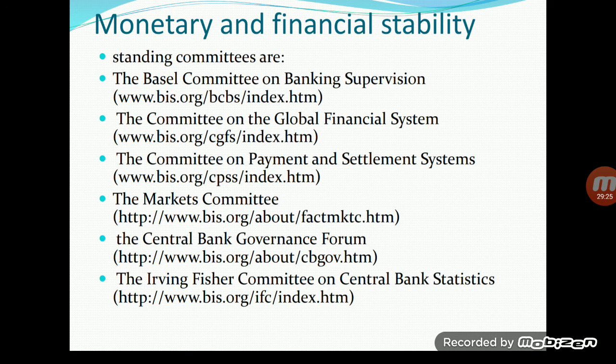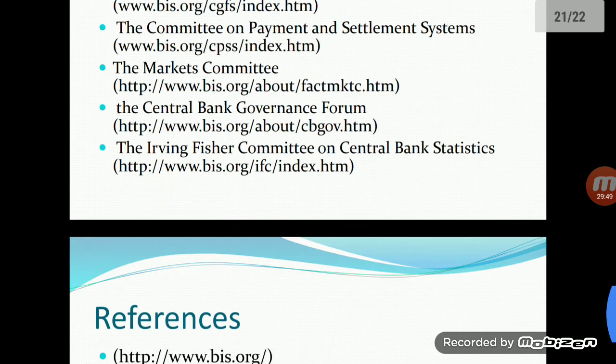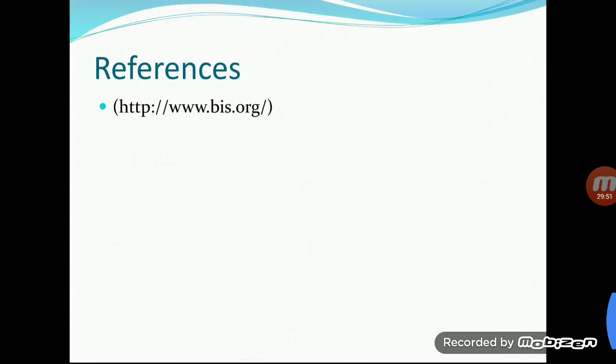Irving Fisher was an economist and a very reputed statistician all over the world. You have studied Irving Fisher's theory, the quantity theory of money, in business economics. It is a very important theory given by Irving Fisher. So the Irving Fisher Committee on Central Bank Statistics is also there. You can find more information, and you can visit